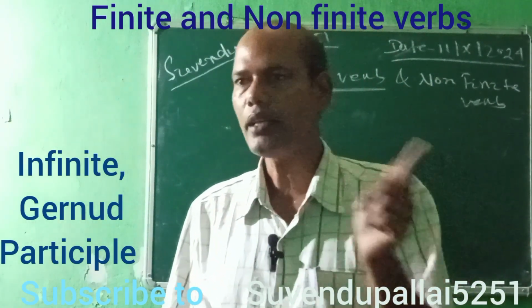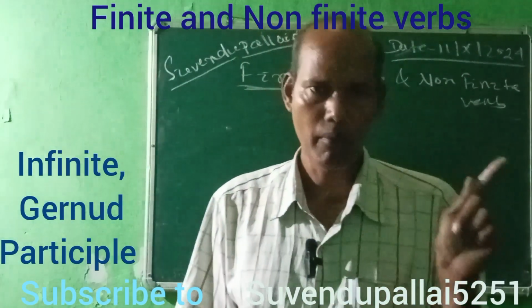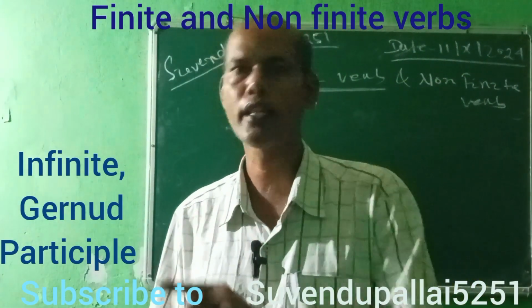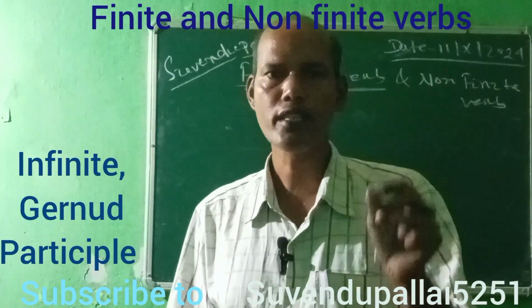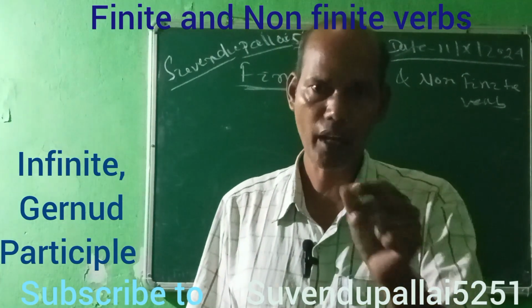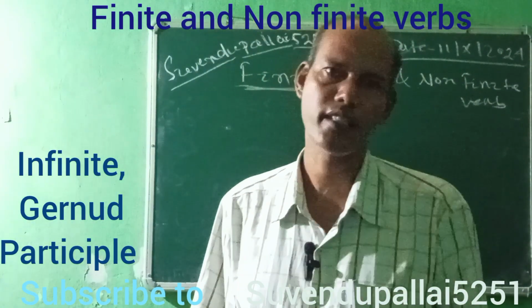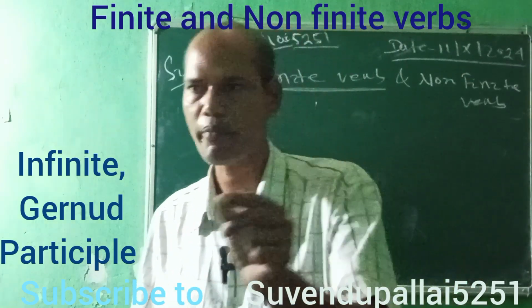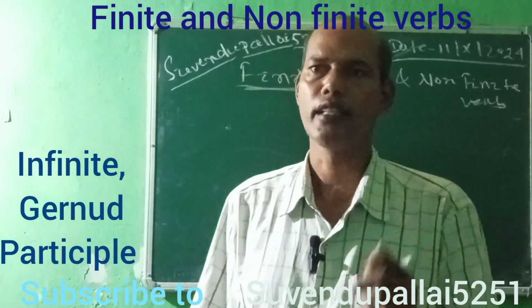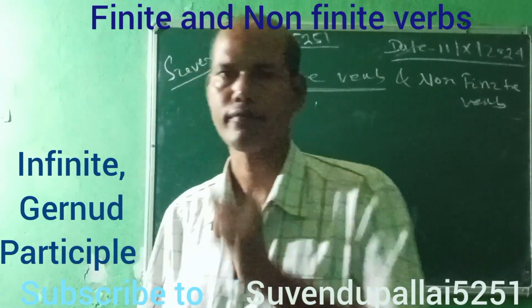So the main difference between the finite verb and non-finite verb is that the verb which changes according to number and tense and carries the tense, whether present tense or past tense, is called a finite verb.